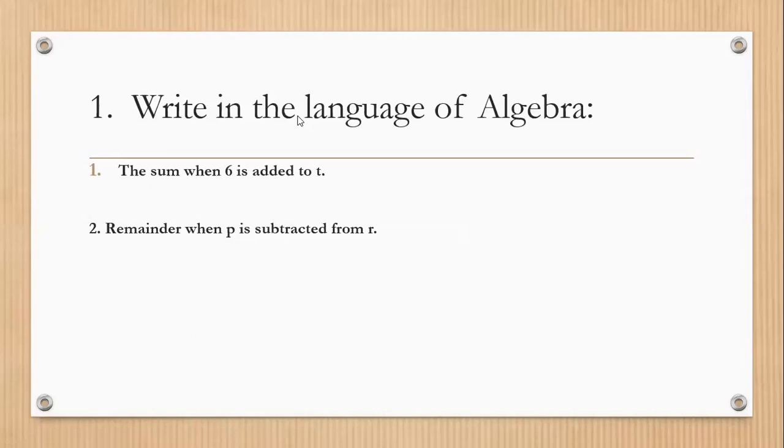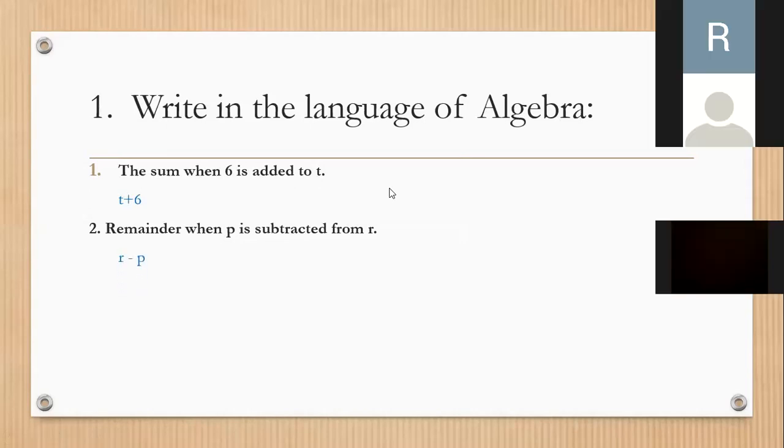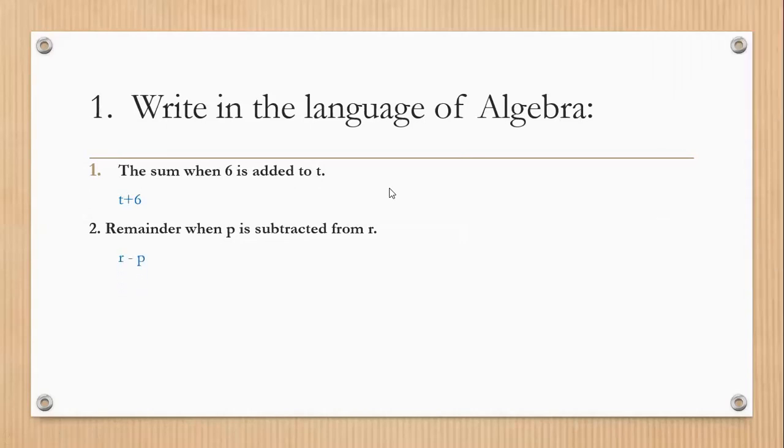Okay, so we get the answer number 1. Very good. This is 6 plus t, or you can say t plus 6. Let's check the answer. Okay, the second answer is also given by the student. Very good. Abdullah, very good.